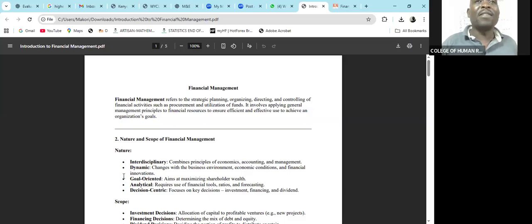And we also refer to it as the capital gain. You invested by buying at 2 shillings per share. You bought 1 million shares. That is 2 million shillings. So after 1 year, if I am to dispose of those shares, how much will I get on top of what I invested in that company? That is what we call the shareholders' wealth maximization.